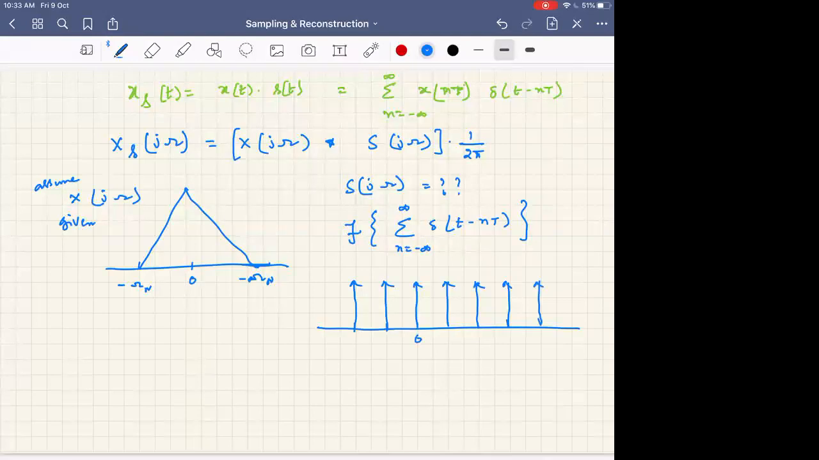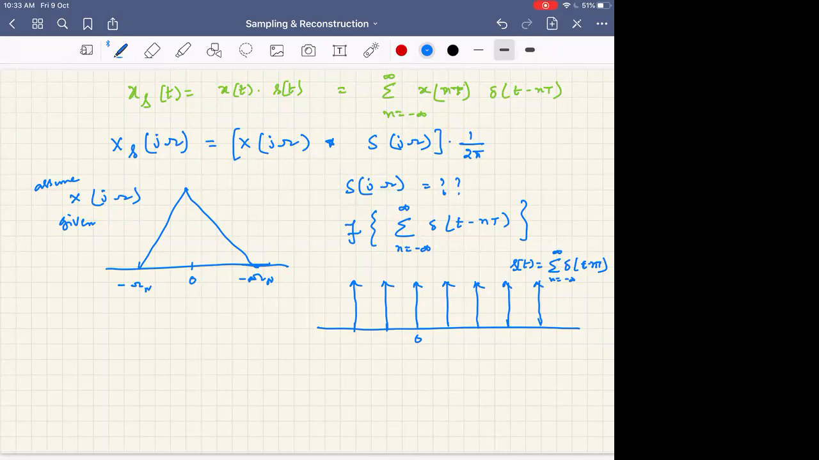Okay, so this is s(t), t minus nT. How do I get the Fourier transform for this? Some idea is required. We find the exponential Fourier series coefficients. Okay, so what you are suggesting is that you have to first find the exponential Fourier series coefficients, and then you apply the Fourier transform to it.